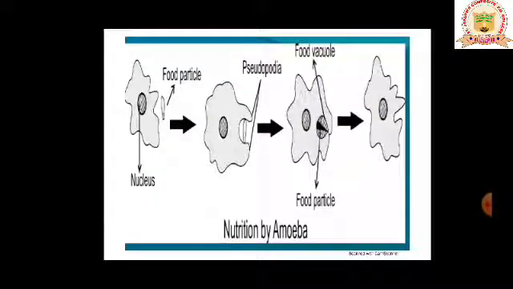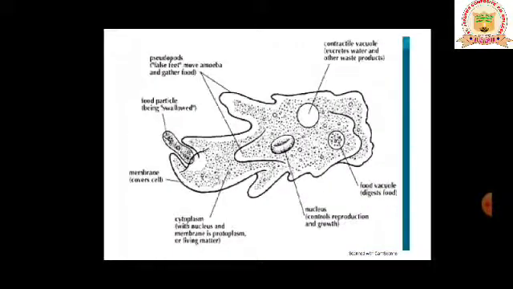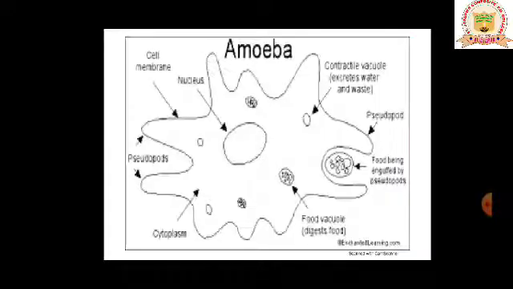So as we saw, the food is entering. Look at how amoeba is carrying out the process of nutrition. Look at the picture, you will understand easily. See the entry of the food through the pseudopodia. Different forms are being given, and I have marked almost all the things. You can clearly observe and try to understand the concept.